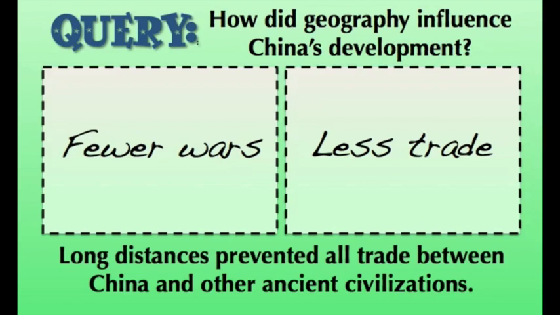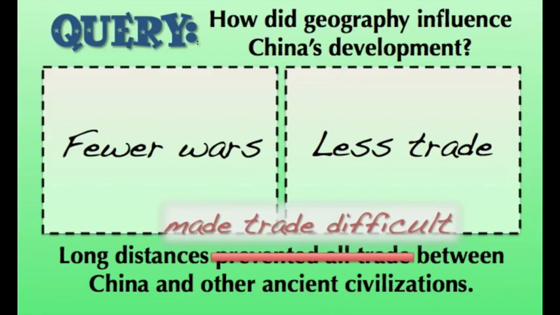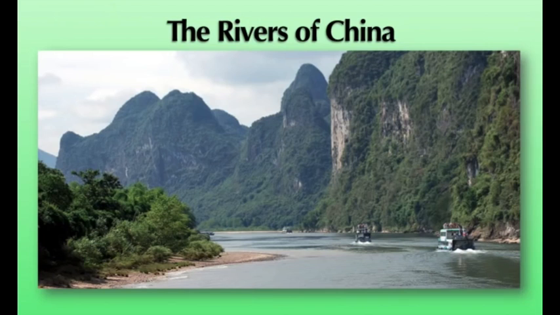Is it reasonable for us to say that long distances prevented all trade between China and other ancient civilizations? Of course not. It's not going to prevent all trade. But what we might say is it's going to make trade more difficult. We're going to see it be more difficult for merchants to bring goods in and out of China. It's going to be difficult for ideas to travel in and out of China as a result of these natural barriers.